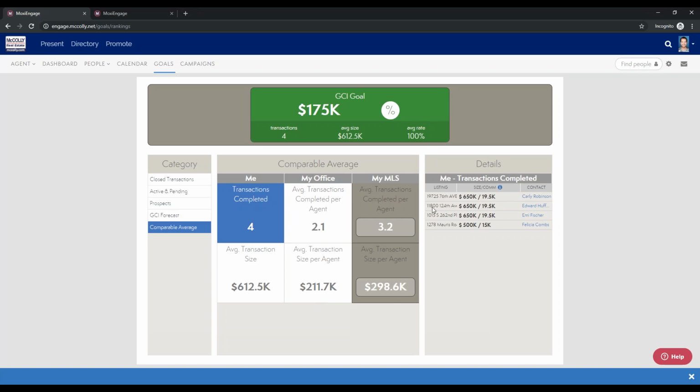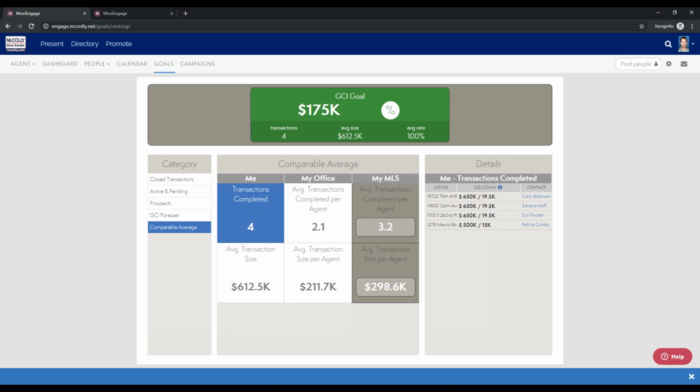And you can see over here on the right, we also have some details about the transactions that we have closed over a given year. Just some great functionality here in the goals section. I really enjoy coming in here because you're able to just see how you're tracking for the year. I think that's important for agents, just to stay top of mind with their goals and see what they need to do to hit that goal and be able to take that big trip at the end of the year, or do something fun with all those commissions. So that is our goals functionality.